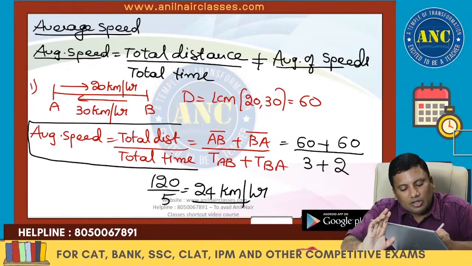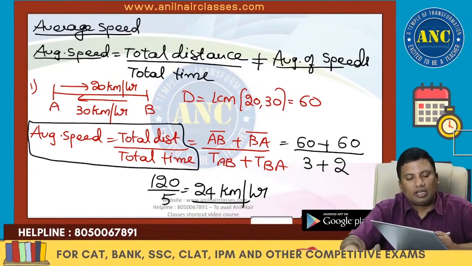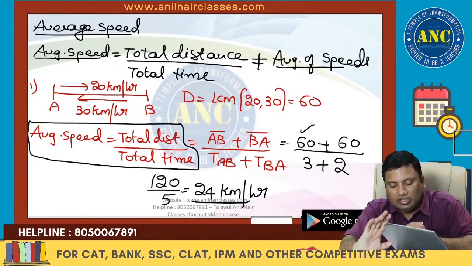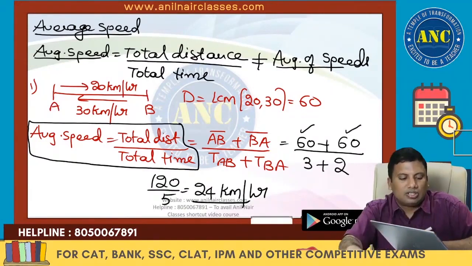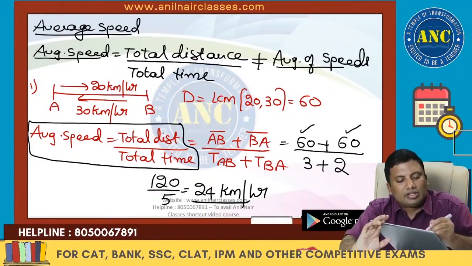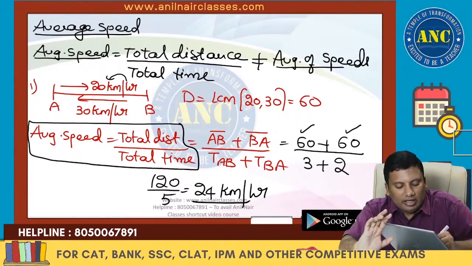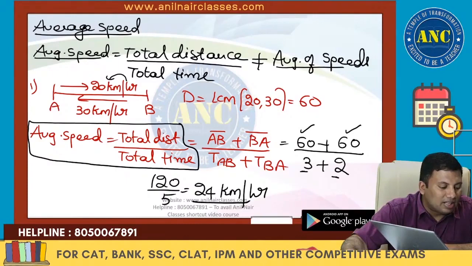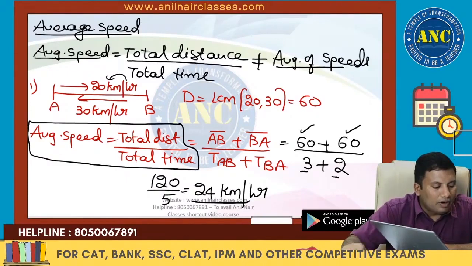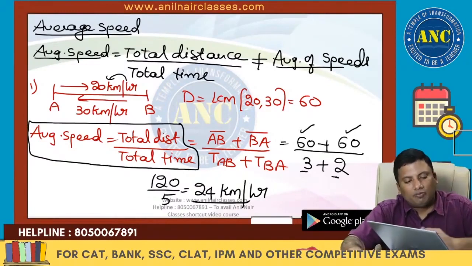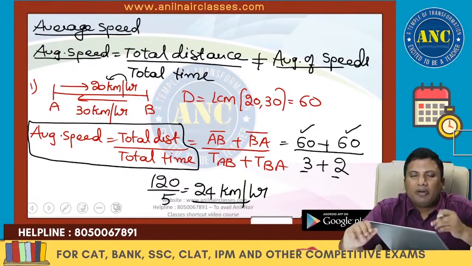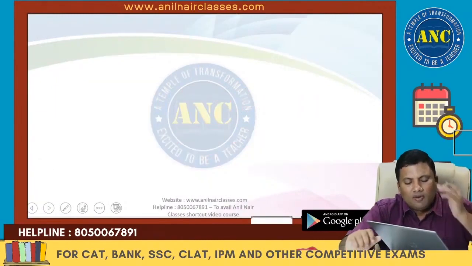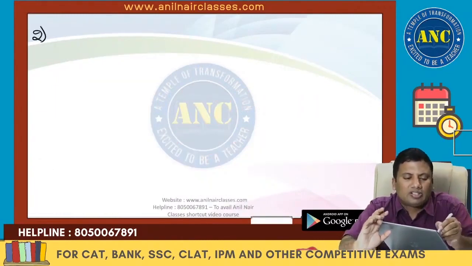Average speed is total distance by total time. With 20 and 30, the distance is 60 going and 60 coming. Going takes 3 hours, coming 2 hours. 120 by 5 is 24 kilometers per hour. I hope the idea is clear. Arithmetic is the easiest portion. Once you start listening to my classes, you will solve most of the questions orally.